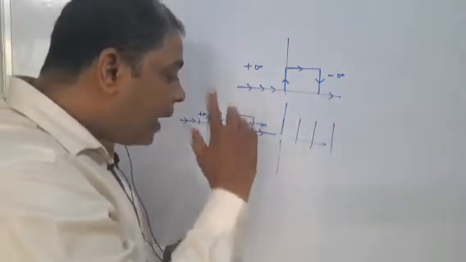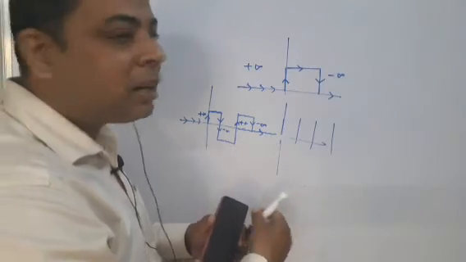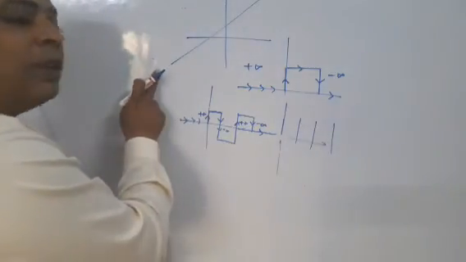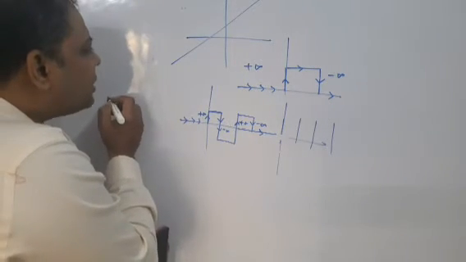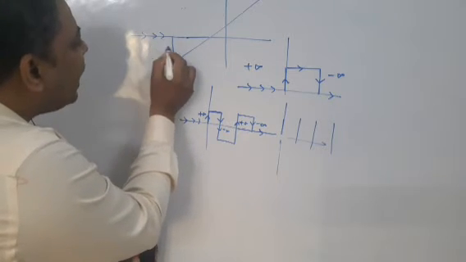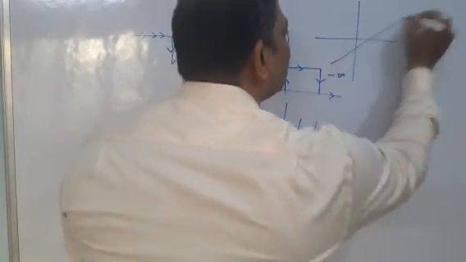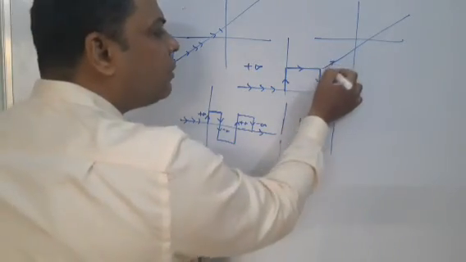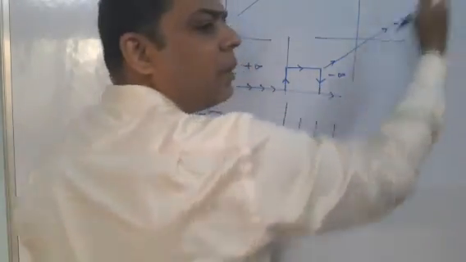For this, the very important concept is that you have to assign the direction of the signal, and how to assign the direction I have already covered. Now suppose you are having this line. You are coming from minus infinity over the signal. Remember, you are always coming over the signal. That means there is no joining. If there is a joining here, then you can say you are coming in this direction and falling. But if the signal does not have any joining here, then you have to think you are coming from minus infinity in this direction and going to infinity in this direction.